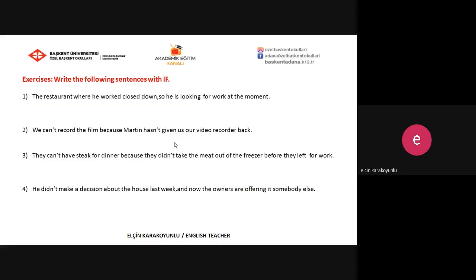Okay, another exercise. Write the following sentences with if again. Be careful about the situations and results also, so that you can easily decide which type of if conditional you have to use.